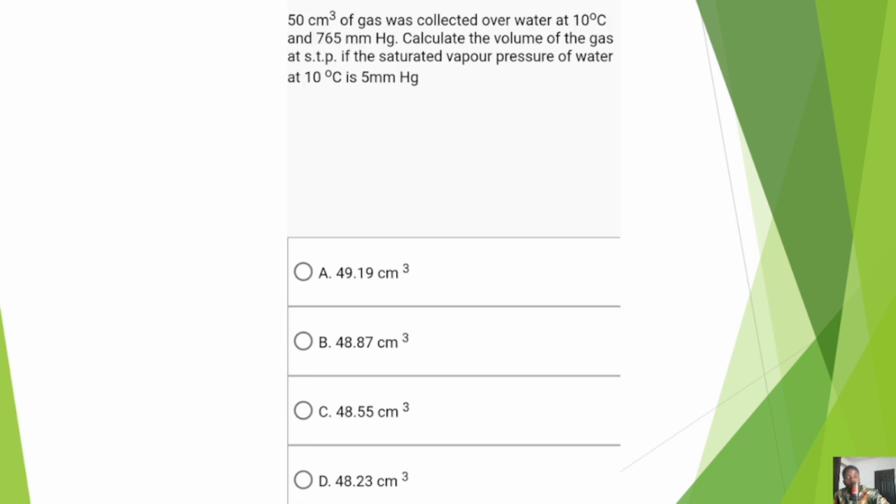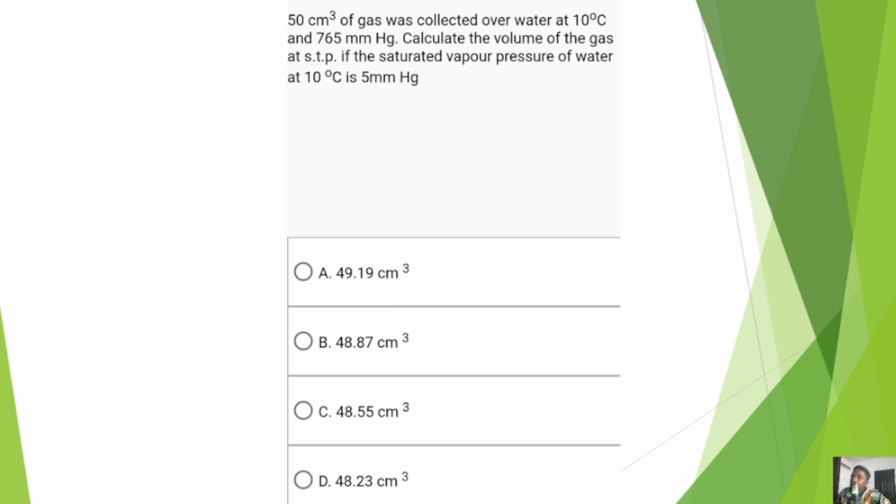Okay. So let's consider this particular question, which is a combination of multiple laws, also including Dalton's law of partial pressure. Now, 50 cm cube of a gas was collected over water at 10 degrees Celsius and 765 millimeter mercury. I told us already that once you see collected over water, any pressure they gave you there is not just the pressure of the dry gas. You need to remove the vapor pressure before you utilize it in solving a question. So they now said calculate the volume of the gas at STP, if the saturated vapor pressure of water at that temperature is 5 millimeter mercury. So let's go to our screen and get to solve.